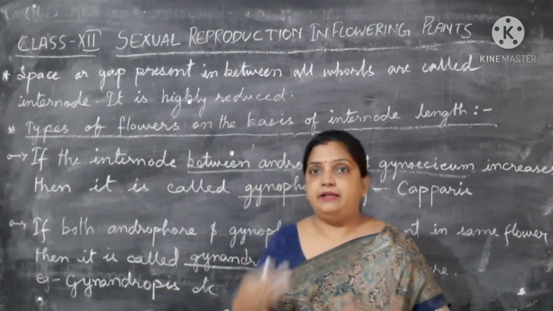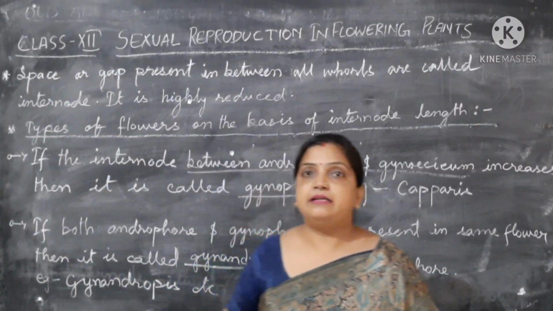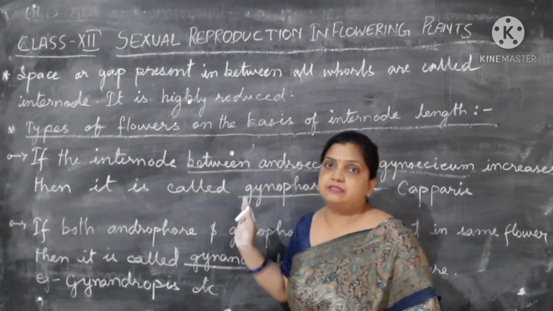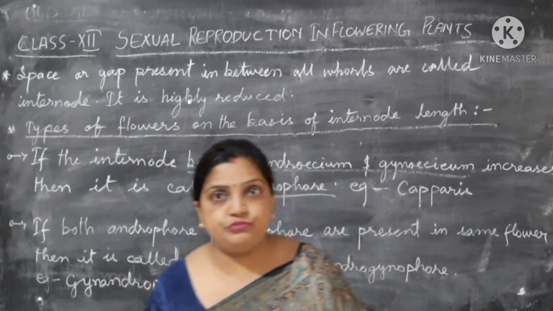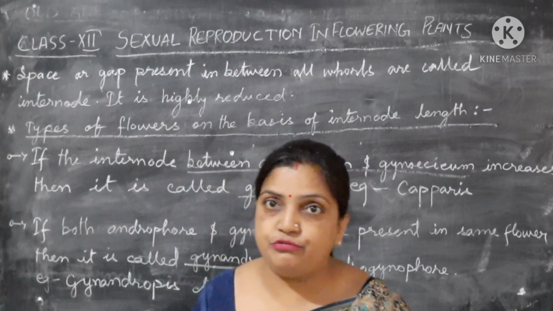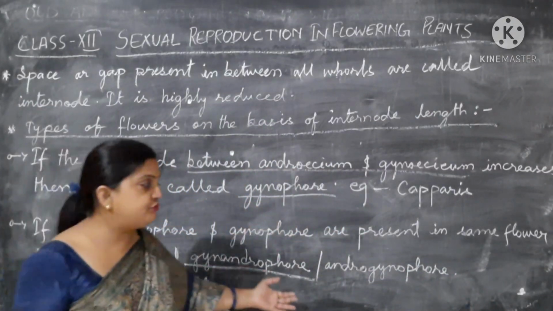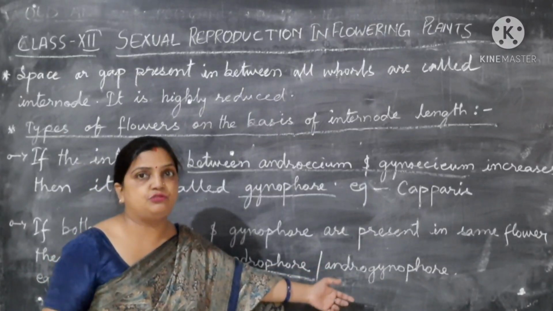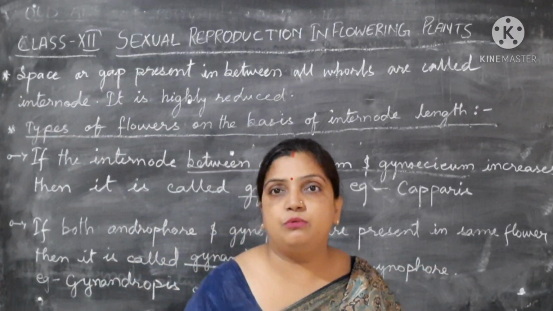According to the internode space increasing or decreasing, I told you about anthophore, androphore, gynophore, and gynandrophore, also called androgynophore. This was all about the internode space.